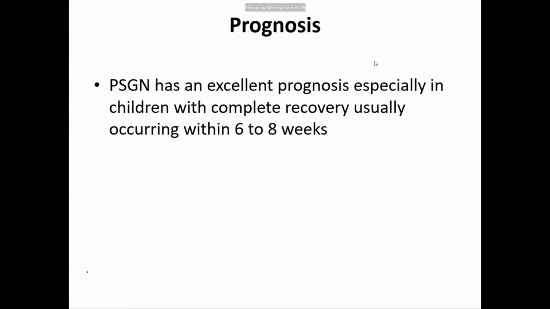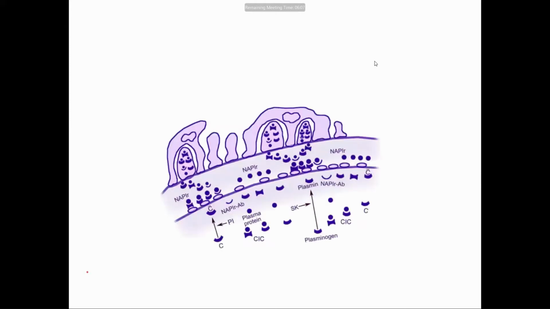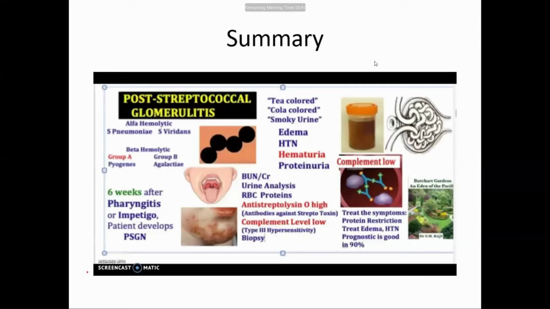These are antigens, plasmin antigens and plasminogens, which are plasma proteins, mostly in the case of URTI and Streptococcus group A pathogens. But for your level, you must mention that it is beta hemolytic group A Streptococcus which is mostly responsible for post-streptococcal glomerulonephritis, PSGN. Many of the students say group B alpha hemolyticus. No, it is beta, depending upon skin or throat infection.